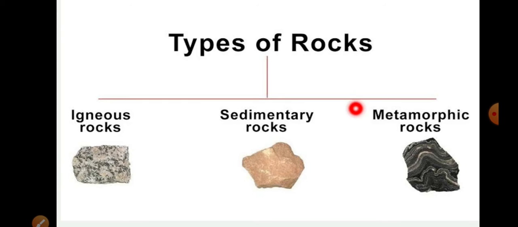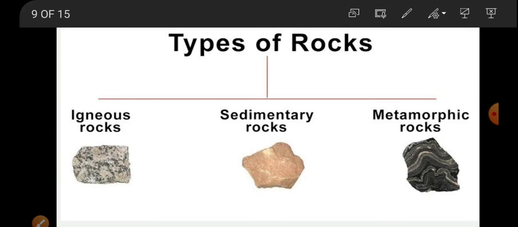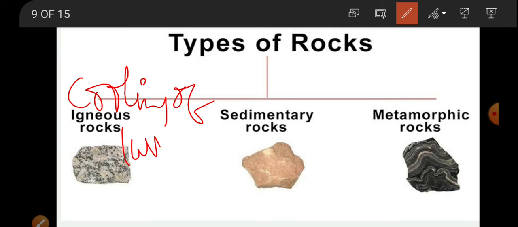The first and foremost rocks, we call igneous rocks. These rocks are formed when lava cools. So what is lava?